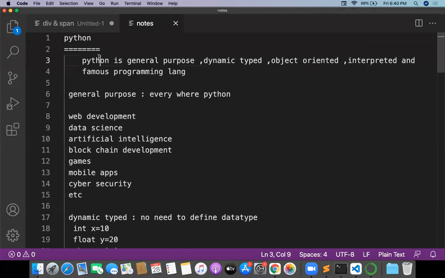Okay, what is Python, guys? Python is a general purpose, dynamically typed, object oriented, interpreted, and famous programming language. And general purpose, what is general purpose?